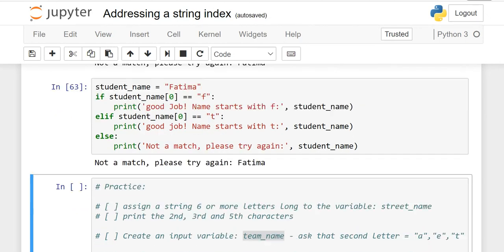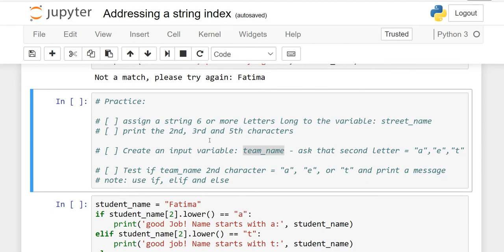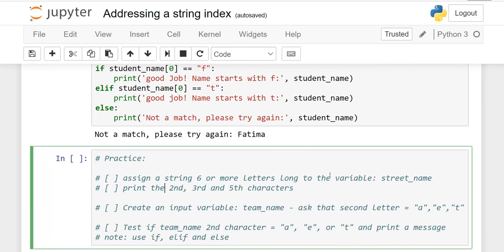Right? If it is clear, then I have made a very simple practice problem for you, because when you get involved, then you will learn more. So my suggestion is pause your video here and try to work on these simple practice examples. First is assign a string 6 or more letters long to a variable street_name.